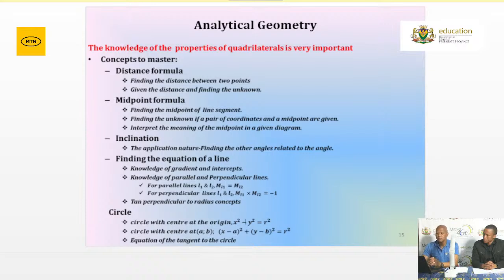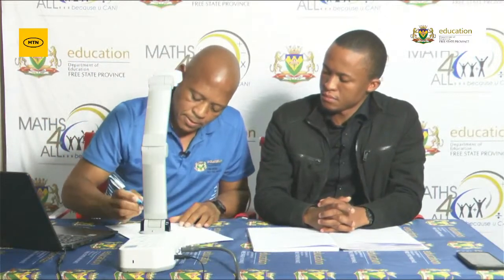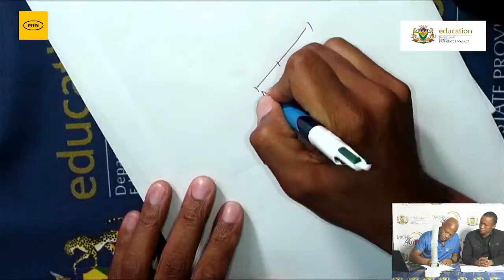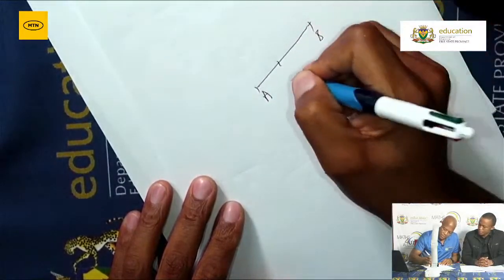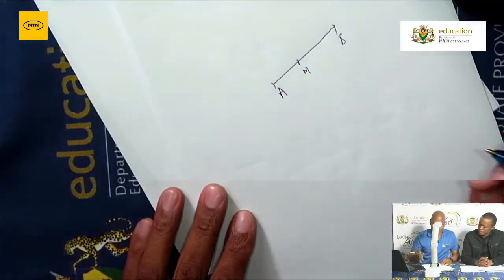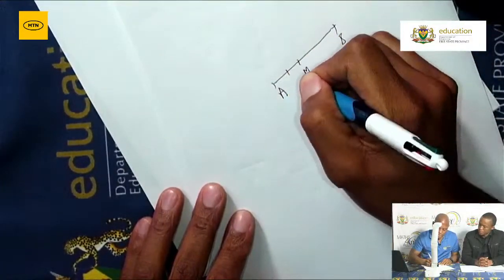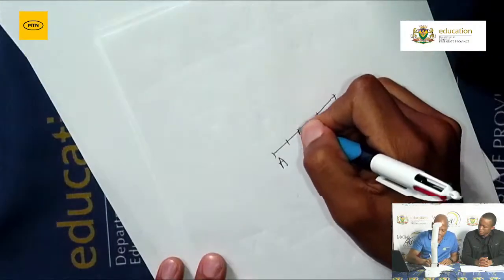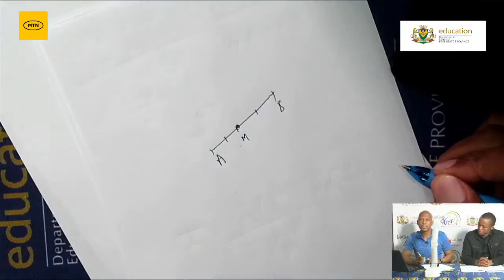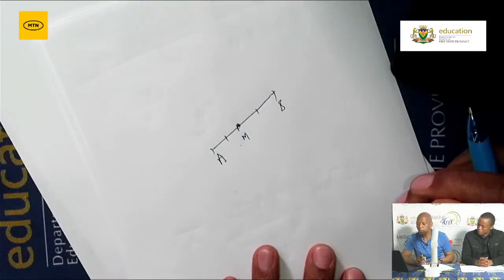And let me be straight with you, Grade 12. How do they ask a question? Right, they will tell you that this is a midpoint. If you have a line segment AB, and between A and B there is an M, they indicate that AM is equal to MB. Let us take note of that. Maybe I can just draw a line here. This is A, this is B, right? Then from there is M. Now, how do they indicate the midpoint? They will just indicate that AM is equal to MB. Then in this case, we know that M is a midpoint. So please let us make sure that we know how the question is asked.